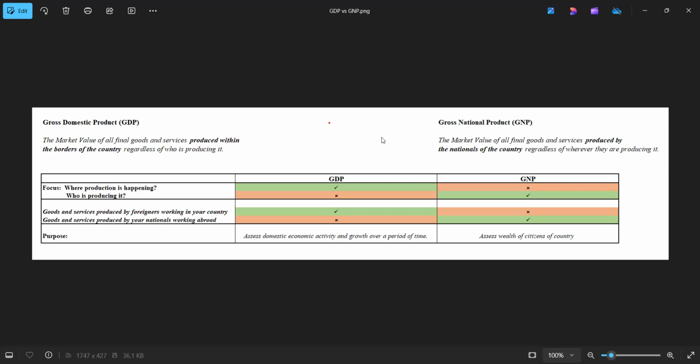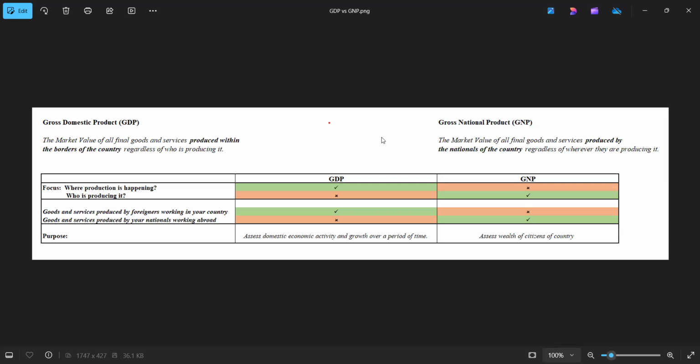GNP is the market value of all final goods and services produced by the nationals of the country, regardless of wherever they're producing these goods and services. So with GNP, the focus is who is producing these goods and services and not where production is happening. This means that those goods and services which are produced by foreigners working in your country are not included in the GNP because they're not made by your country's nationals. But goods and services which are produced by your nationals working abroad are a part of the GNP.